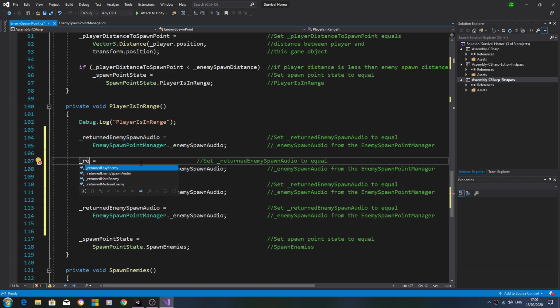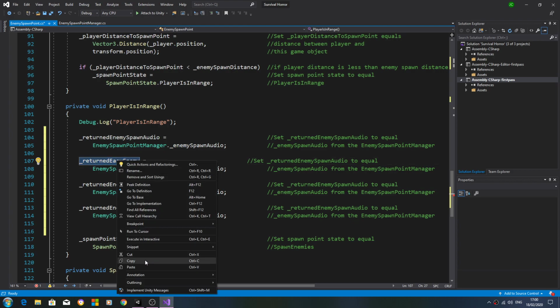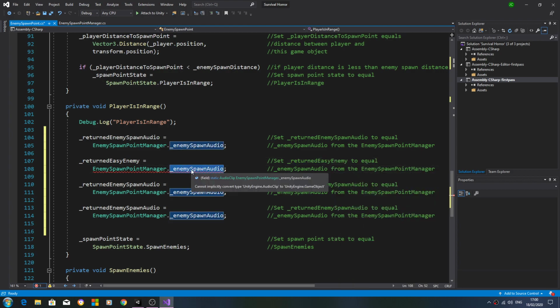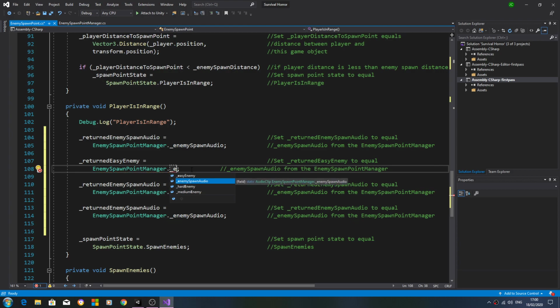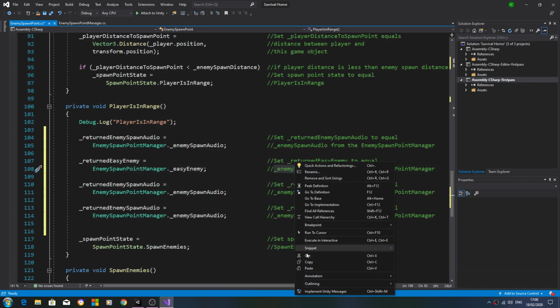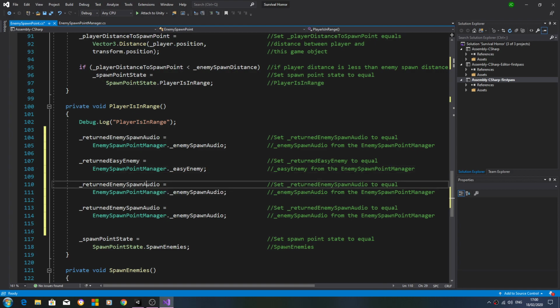And now we'll say returned easy enemy. We'll copy and paste that into the comments, and we'll change that to easy enemy, and again we'll just copy and paste that into the comments.